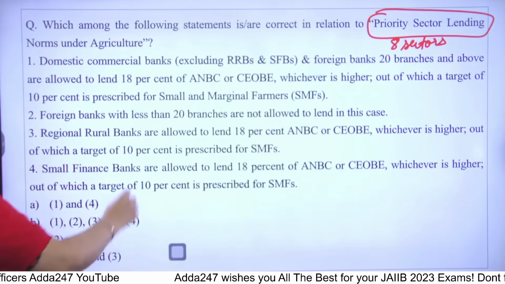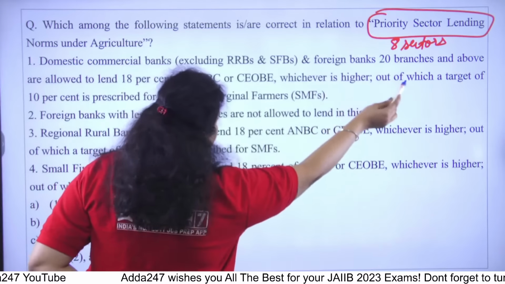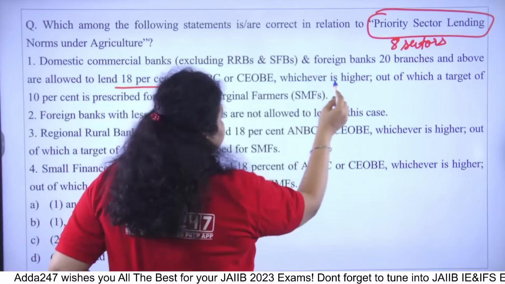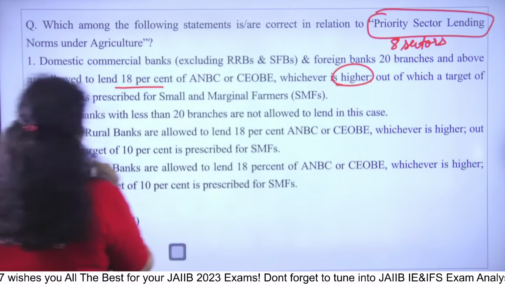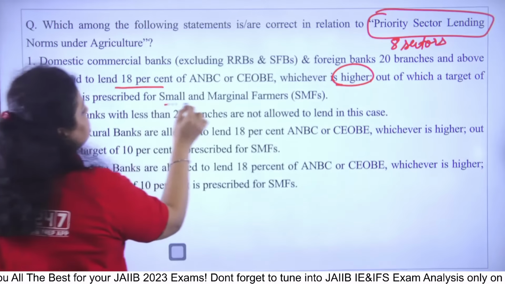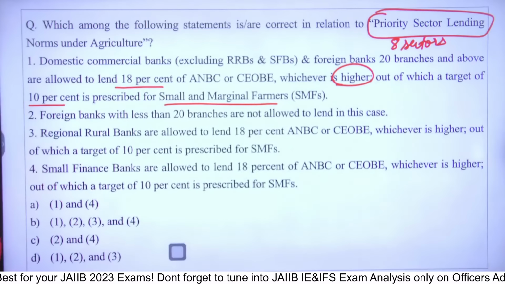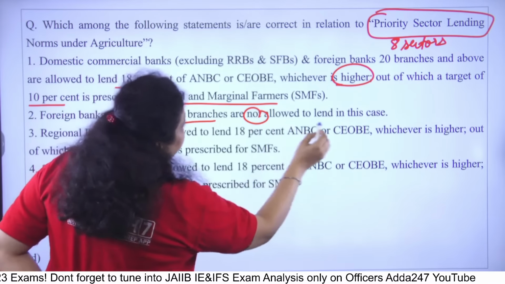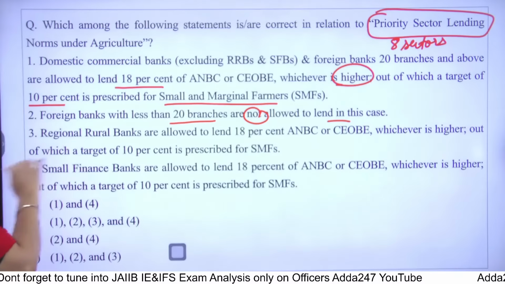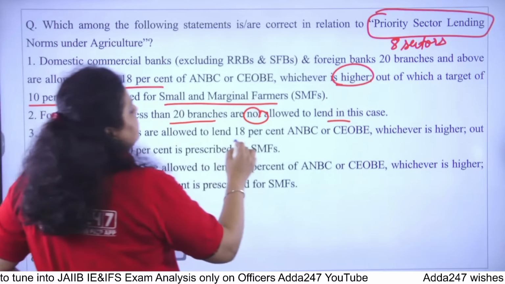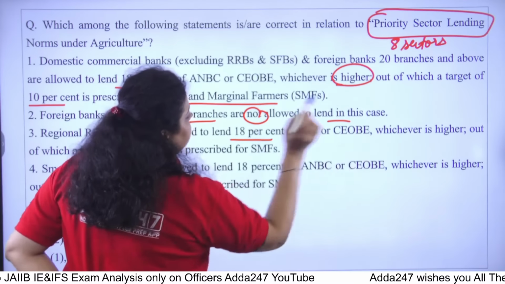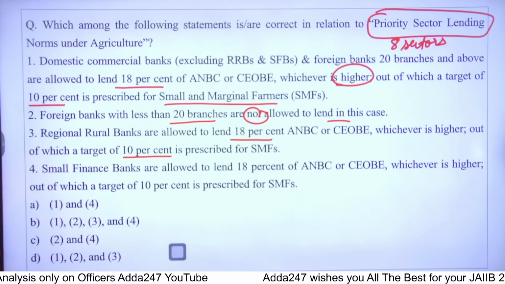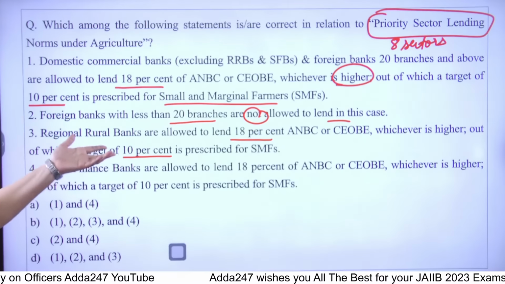Now, the first statement is saying domestic commercial banks and foreign banks with 20 branches and above are allowed to lend 18% of ANBC or COB, whichever is higher, out of which a target of 10% is prescribed for the small and marginal farmer. The second statement is saying foreign banks with less than 20 branches are not allowed to lend in this particular case. The third is saying RRBs are allowed to lend 18% of ANBC or COB, whichever is higher, out of which the target of 10% is prescribed for small and marginal farmers.